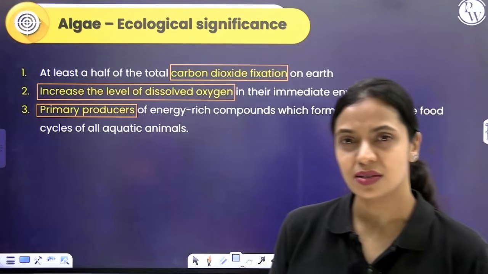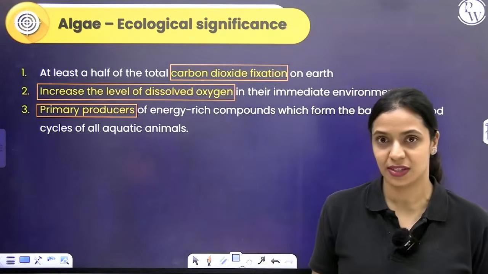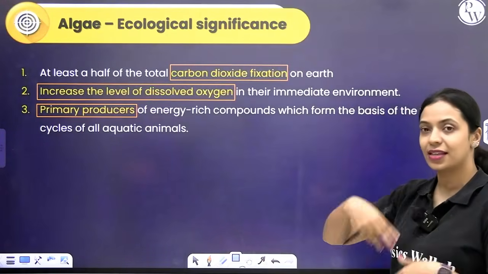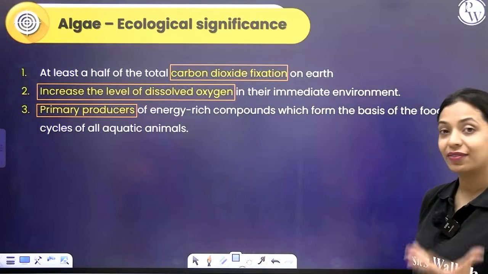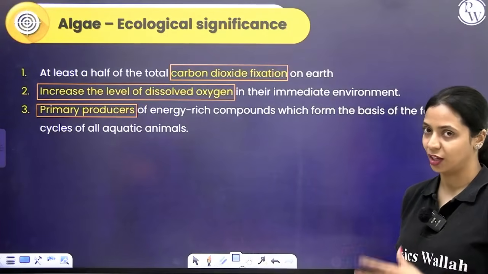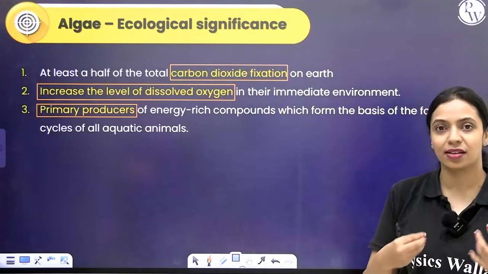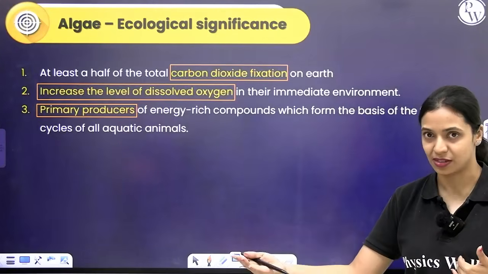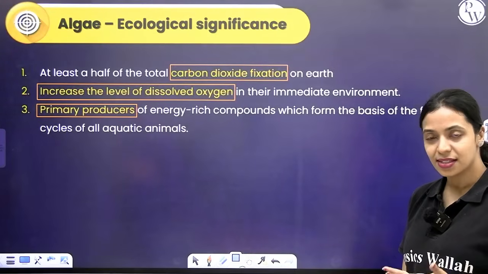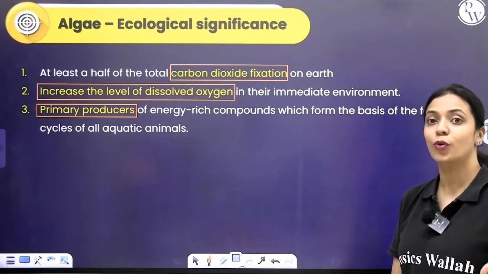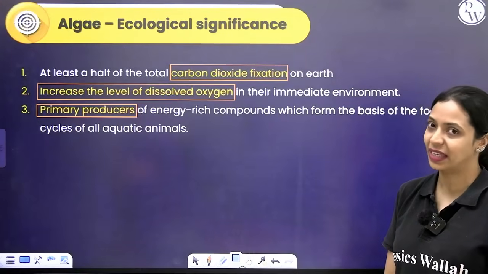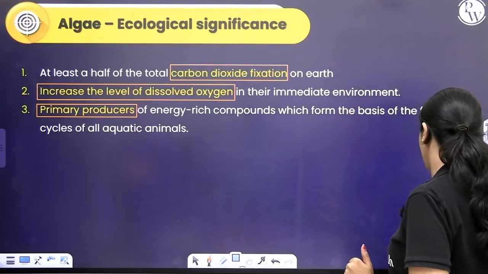Primary producers are those organisms which are capable of synthesizing their own food. Since they synthesize their own food, they will have a lot of energy rich compounds like glucose and starch and all of that, which can be used as food by other organisms, right? So it acts as the food in the food chain for many animals. So this is the ecological significance.